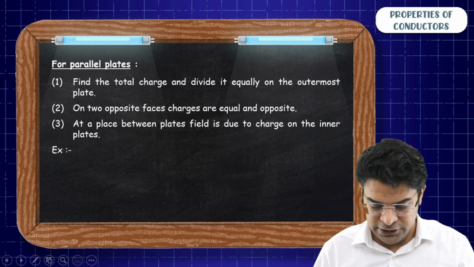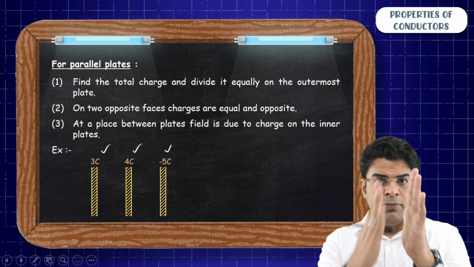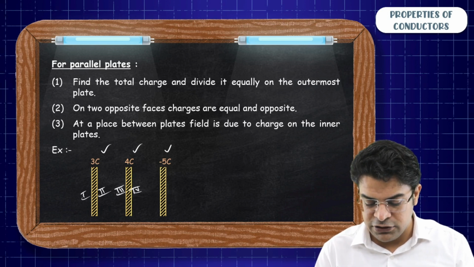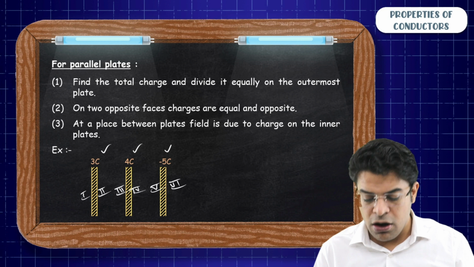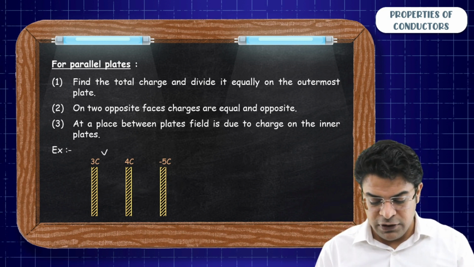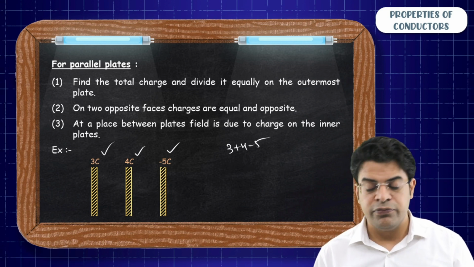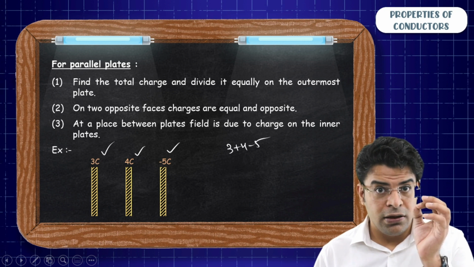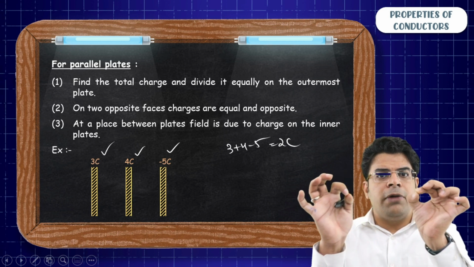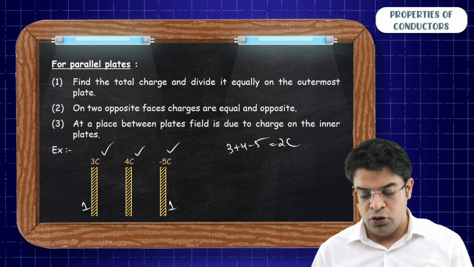So let's understand this. Let's say we have got three plates, okay? And these three metal plates will have six surfaces: surface 1, surface 2, surface 3, surface 4, surface 5, surface 6. Now, how to distribute the charges on these six surfaces? First of all, find the total charge. The total charge is 3 plus 4 minus 5, which is 7 minus 5, which is 2 coulomb. Divide this charge of 2 coulomb equally on the outermost plate. So 1 coulomb on the leftmost and 1 coulomb on the rightmost.